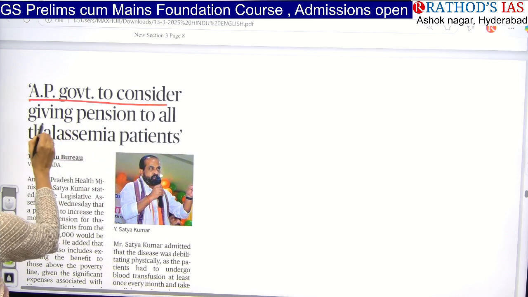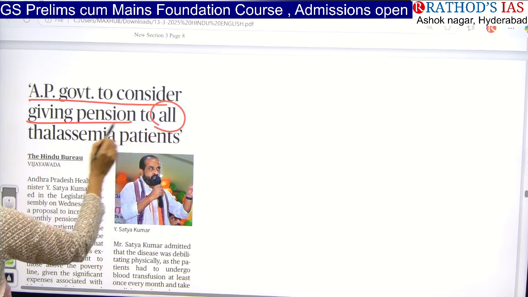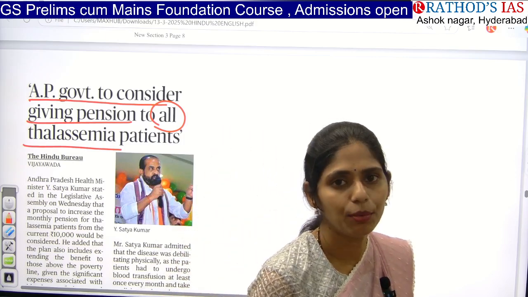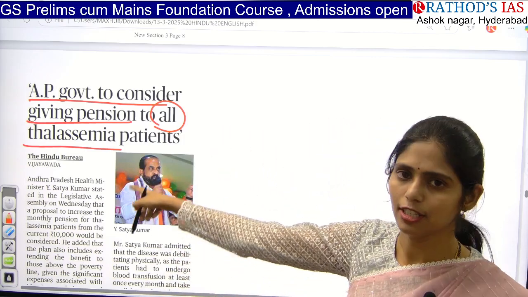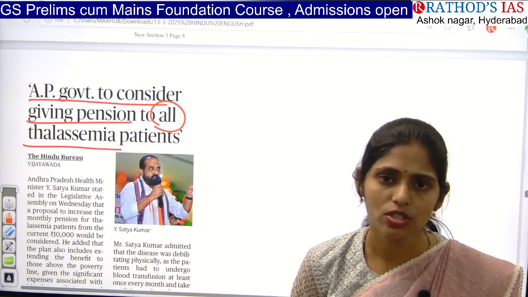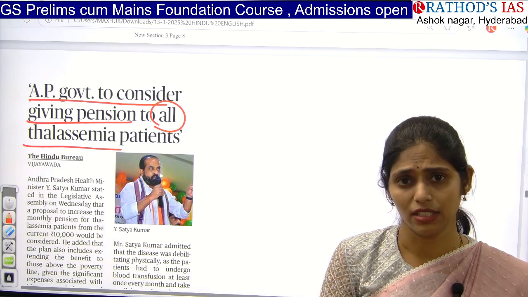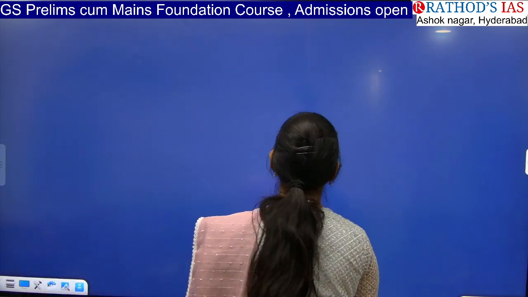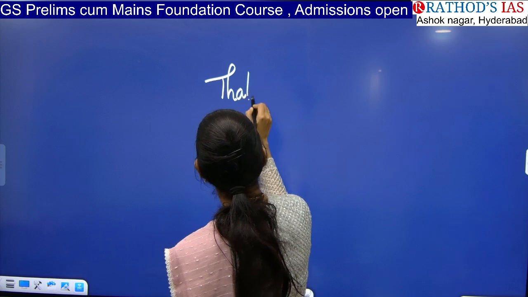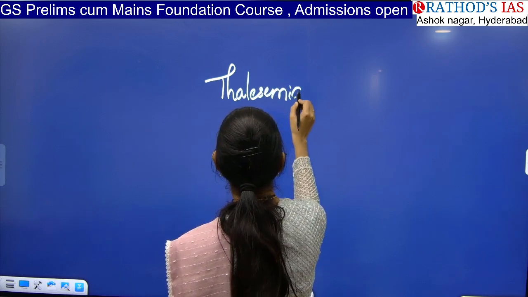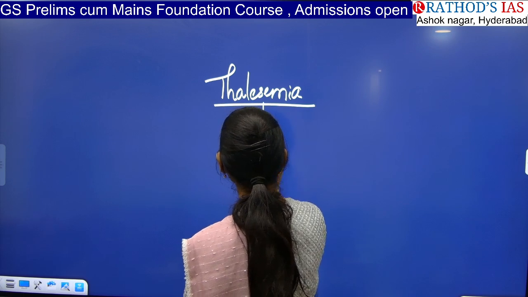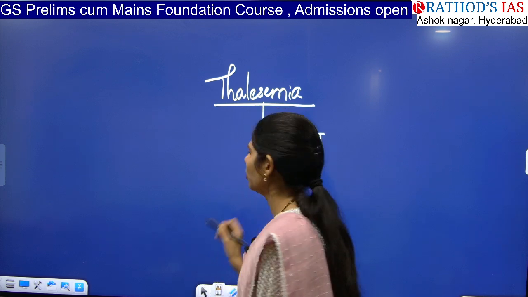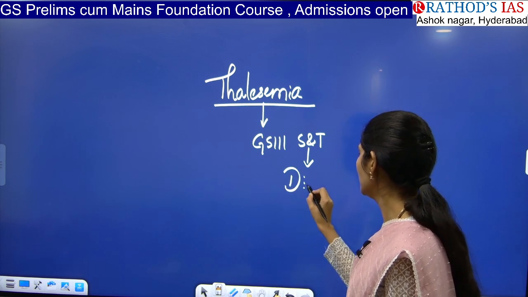AP government to consider giving pension to all thalassemia patients. So this article is talking about the government providing support for patients who have a certain disease. When any disease comes up in the news, yes, you have to know about that disease, at least some basics. Okay, so the keyword here is thalassemia. So in which subject will you see this, guys? In GS paper 3 under science and technology. In science and technology you will be studying this topic called diseases.